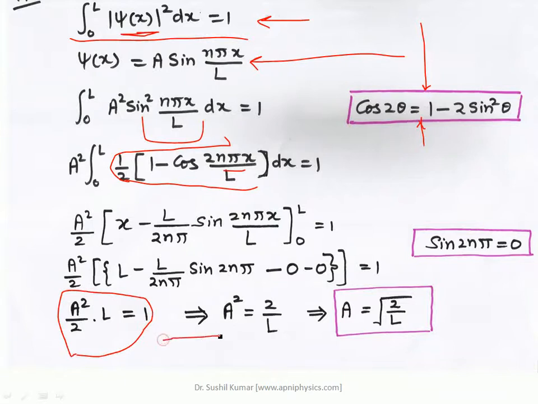So from here one can find the value of A, that is equal to square root of 2 upon L. It means A is the normalization constant. I have to put this value in the wave function here.